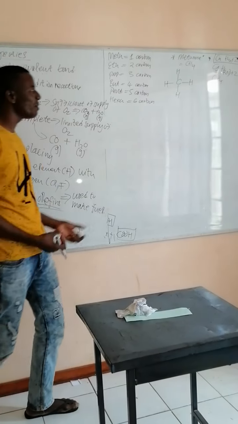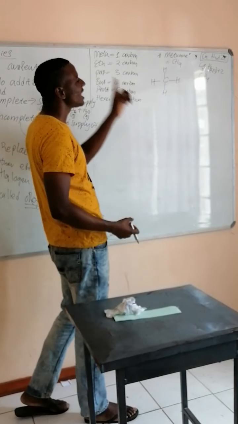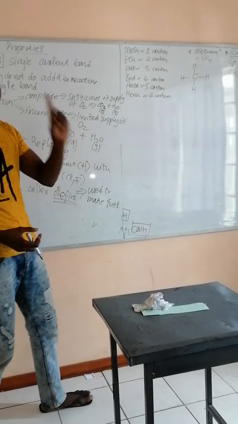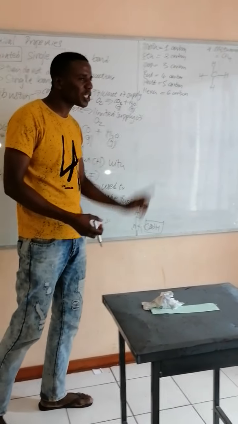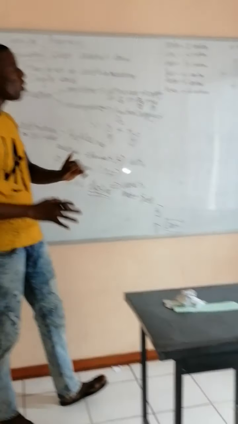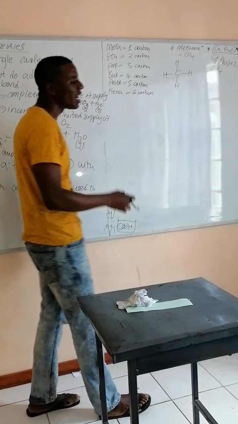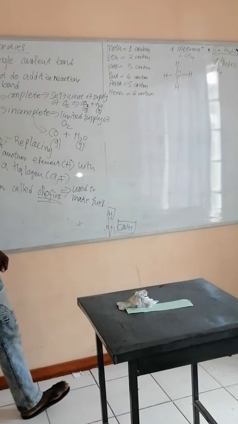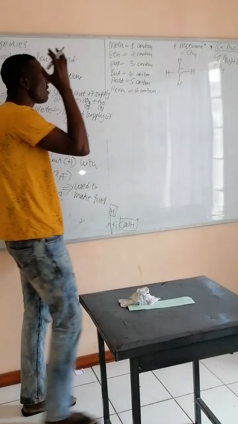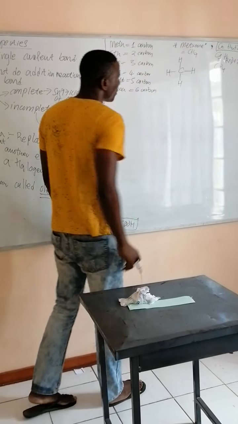What do we mean by that? It is an element that always has 4 bonds around it at all times in organic chemistry. Also, you can look at this in terms of charges. Carbon has a charge of plus 4, so it will always have 4 bonds around it.